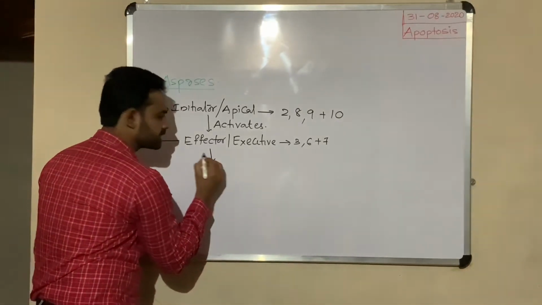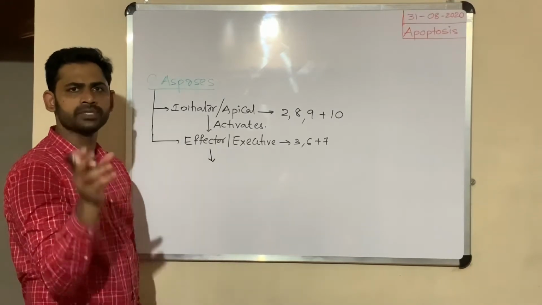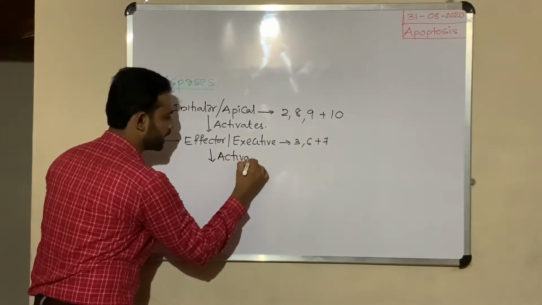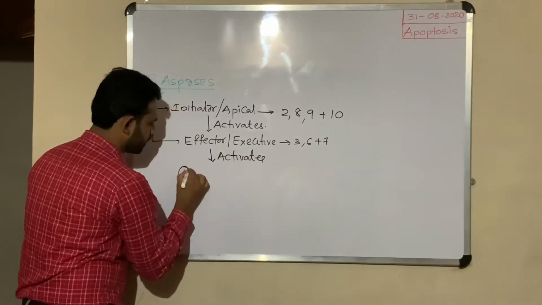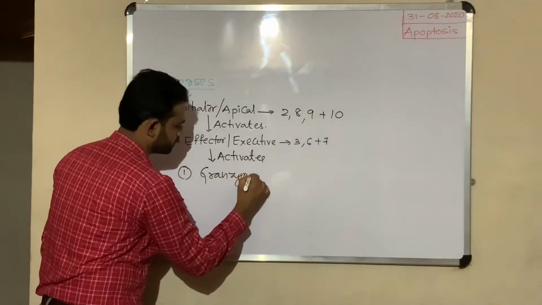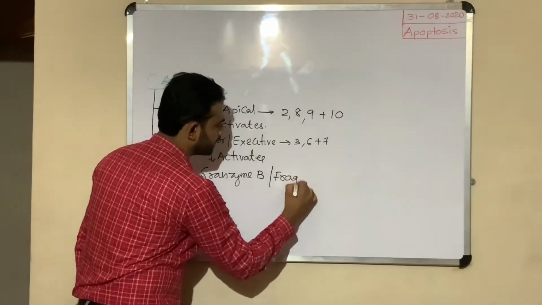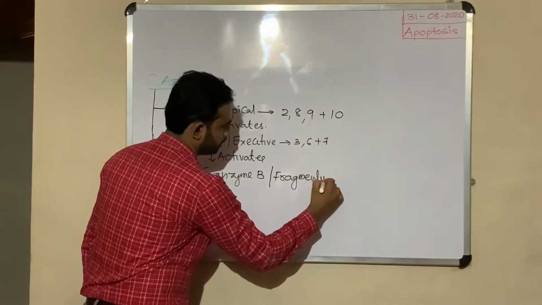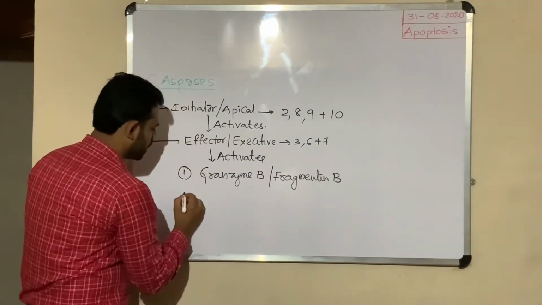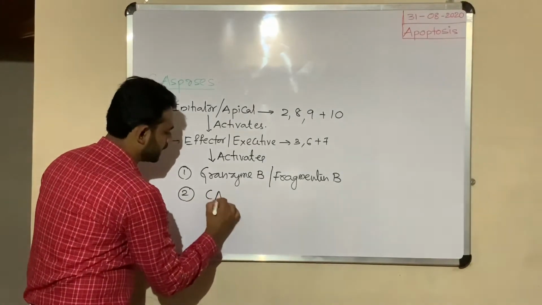Once these effector caspases are activated, what will they do? These effector caspases in turn activate different types of enzymes in the cytoplasm. The first one activates an enzyme like granzyme B or fragmentin B. That I will tell you. This is also a type of proteolytic enzyme. And effector caspases also activate one enzyme, CAD.